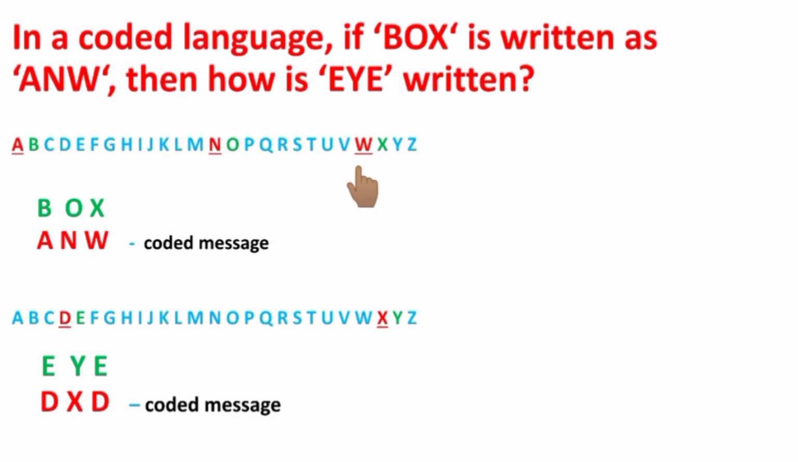So use the same reason to find the coded message for the word. The previous letter of the word E is D and for Y is X. So the coded message is DXD.